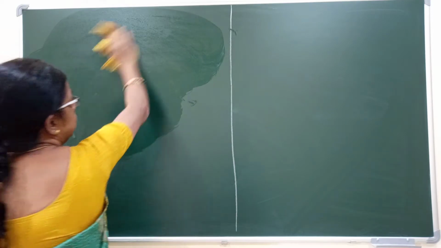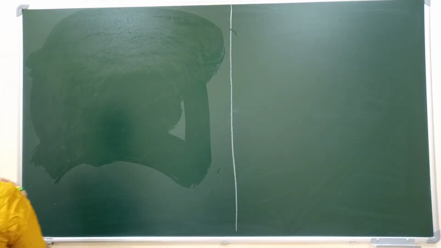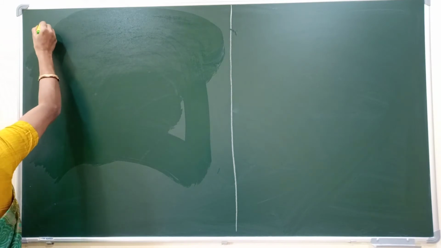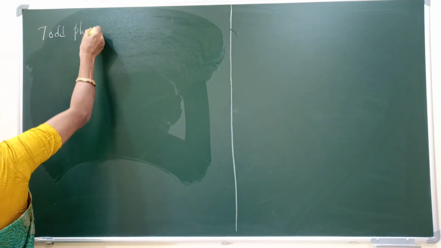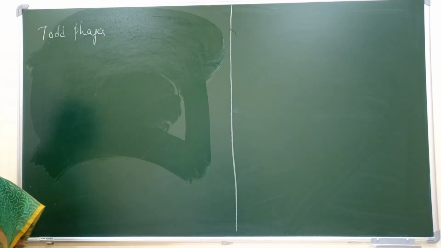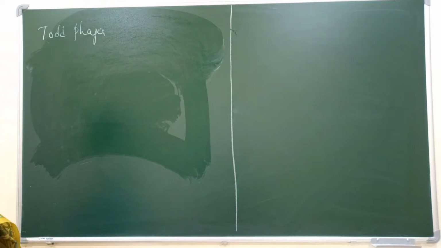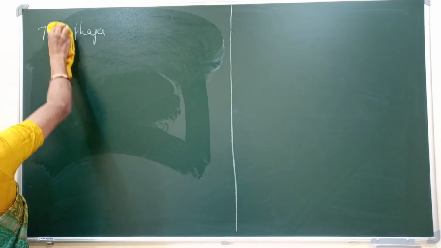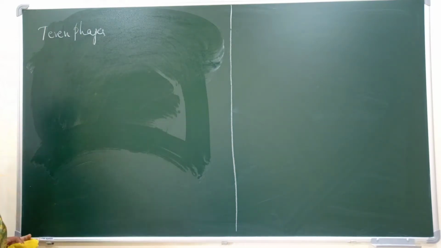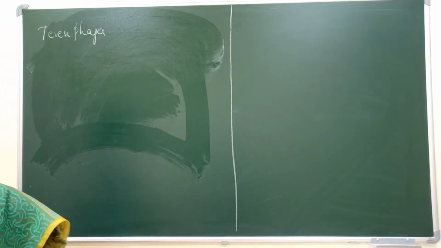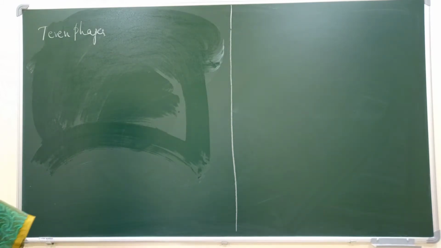So I am going to discuss the lytic cycle occurring in T-even phages.